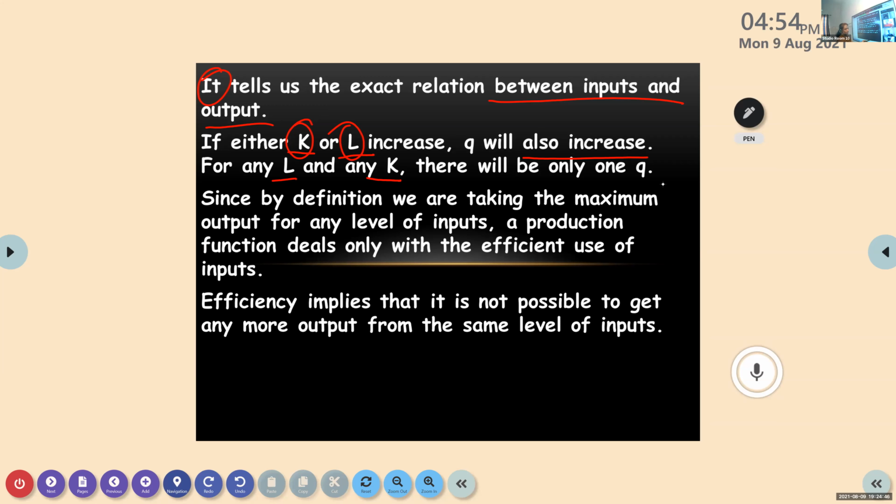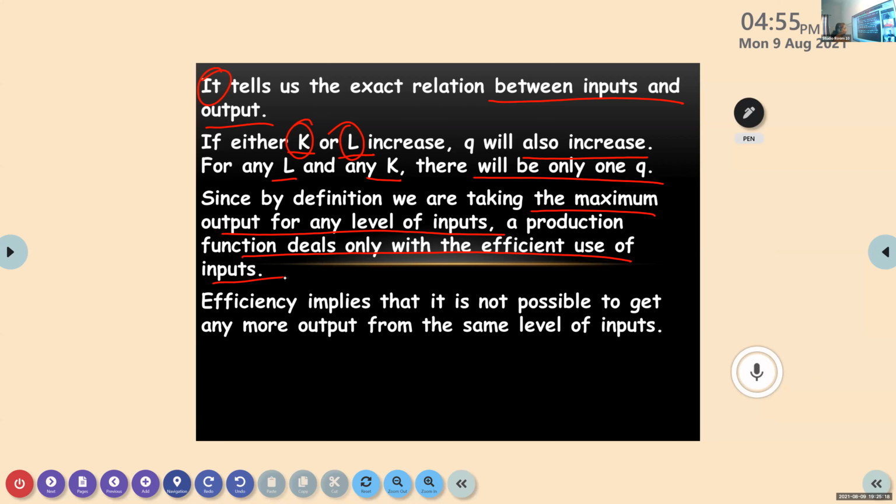That means at a given L and a given K, there will be only one quantity produced. So we are saying that it is the maximum output for any level of inputs. A production function deals with the efficient use of inputs. Whenever we are using the inputs, we are using them in an efficient manner. With that efficiency, we are getting maximum output.